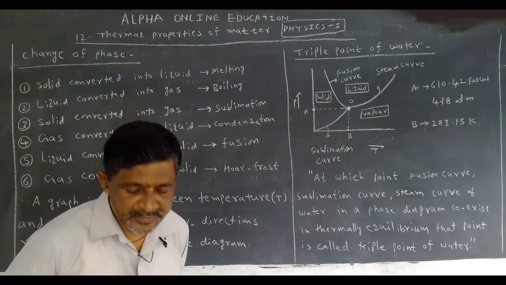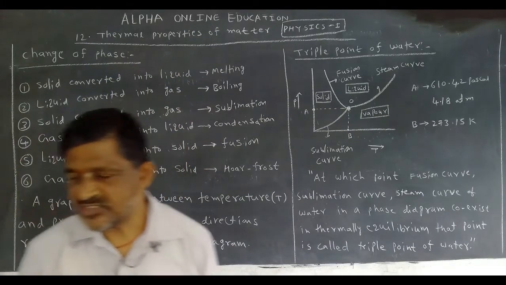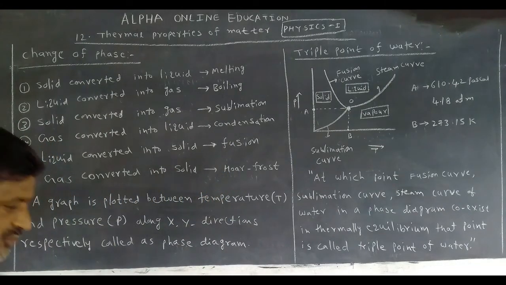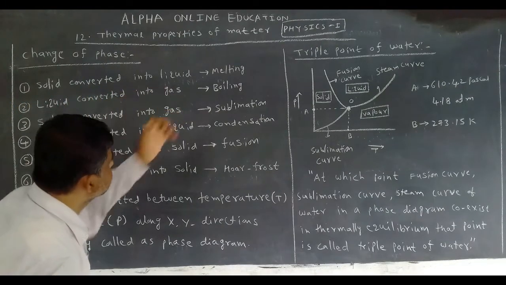The temperature at which the solid is converted into liquid is called the melting temperature, or melting point. Conversion of solid into liquid is called melting.